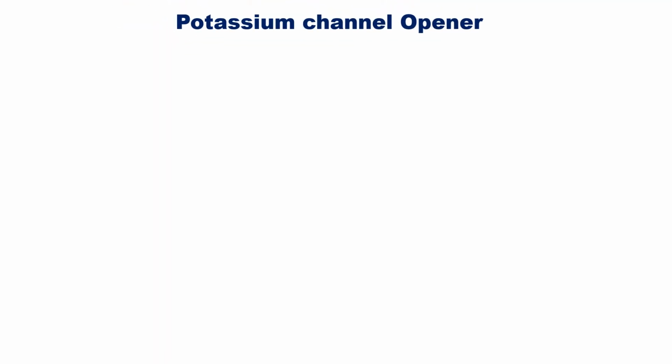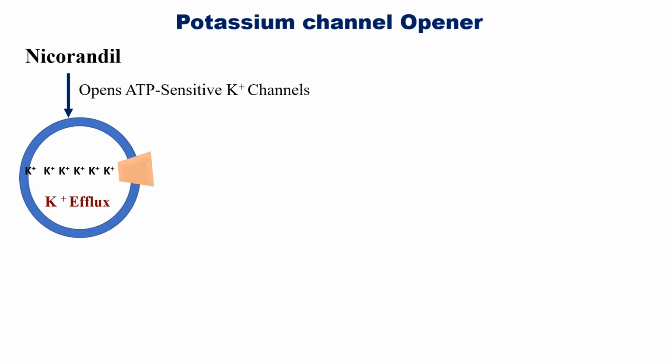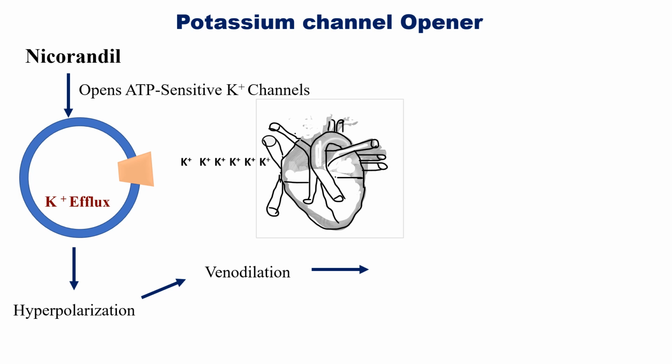Potassium channel openers like nicorandil are also used in the treatment of angina pectoris. Nicorandil opens ATP sensitive potassium channels in the vascular smooth muscle that causes efflux or outflow of potassium from the smooth muscles, leads to hyperpolarization, that is relaxation of vascular smooth muscle, that leads to venodilation.